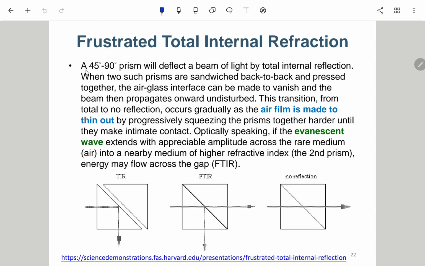Okay, so it says a 45-90 beam. Okay, 它是一个45度90度的棱镜，有两个。Okay, we diffract a beam of light by total internal reflection. When two such beams are sandwiched back to back and pressed together, the air glass interface can be made to vanish, and the beam then propagates onwards and distributes.